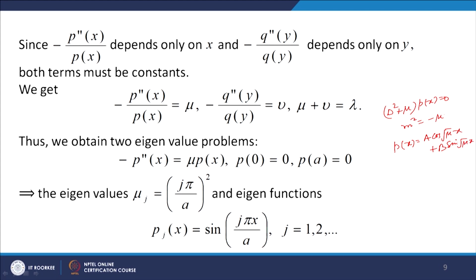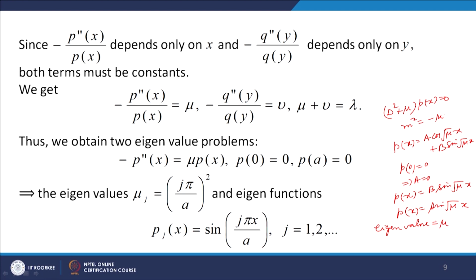So what will happen? p 0 equal to 0 will give a equal to 0. So p x will be equal to b sin root mu into x. Okay. And therefore, b can be taken as 1 without any loss of generality. So p x will be equal to sin root mu into x. So eigenvalue is mu. Okay. For this eigenvalue problem, minus p double dash x equal to mu p x, eigenvalue is mu.